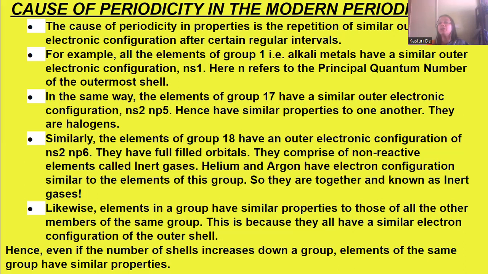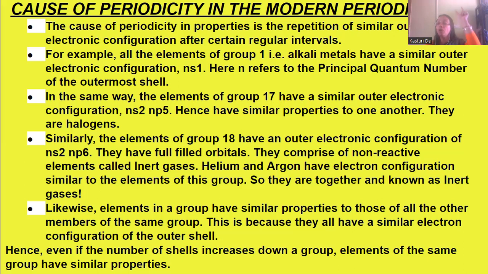Here n means the principal quantum number of the outermost shell, that is, the number of the outermost shell. So the electronic configuration is ns1, that is, the valency is 1 and the valence electron is 1.